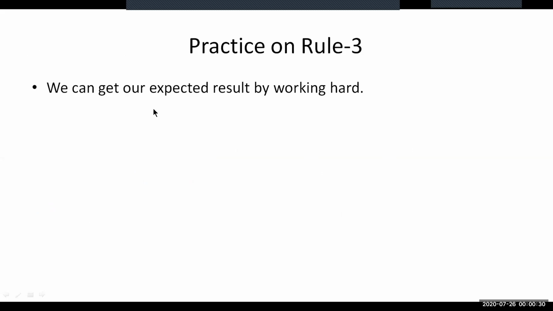The practice one for rule 3 is in simple form. As you see, the sentence has by working hard, by plus verb plus ing structure at the end of the sentence. So I have altered the sequence. You need to alter the sequence in compound form if needed. We need to make this sentence complex and compound one.